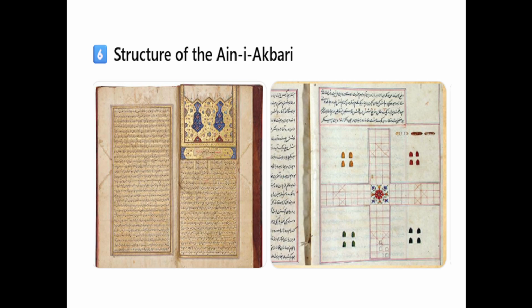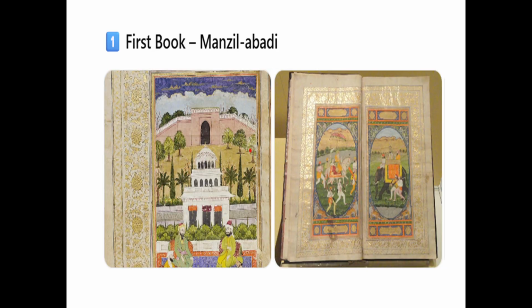Now let us get to understand about the structure of the Ain-i-Akbari. It consists of 5 books called daftars. What do you mean by daftar? A book or administrative record. Now let's talk about the first book, Manzil Abadi. This book describes the imperial household. It includes organization of the royal household, maintenance of the court, details about royal servants and officials, management of the palace administration.